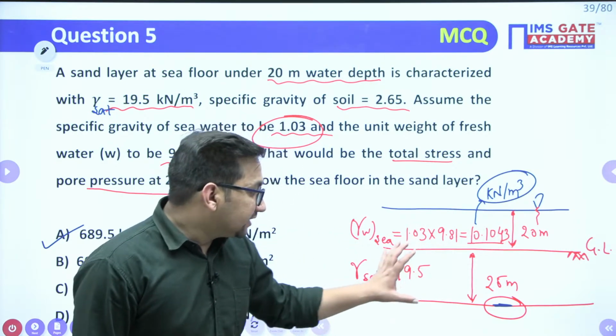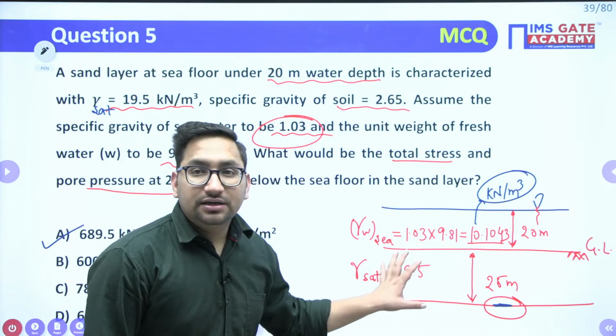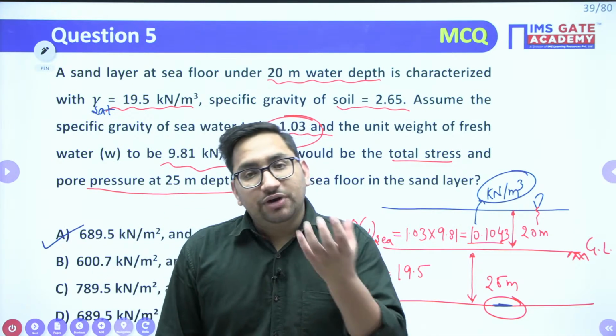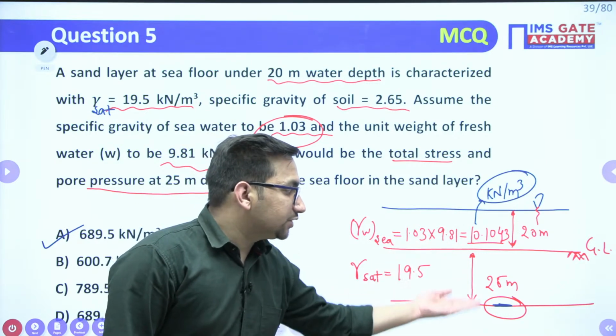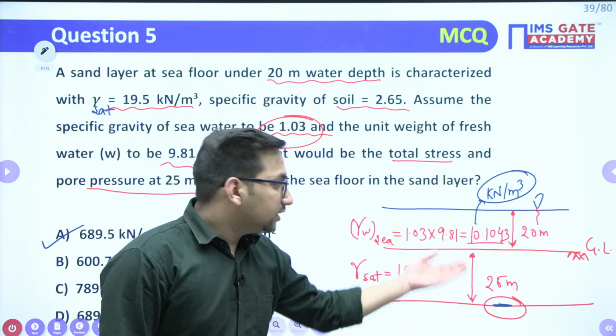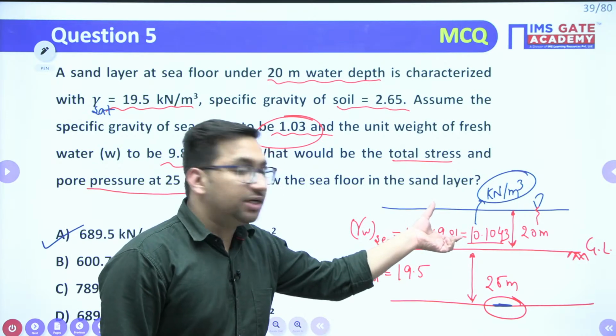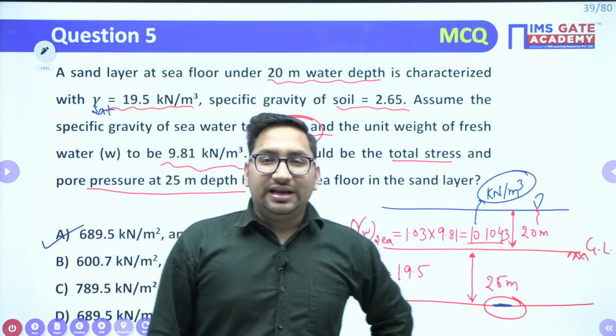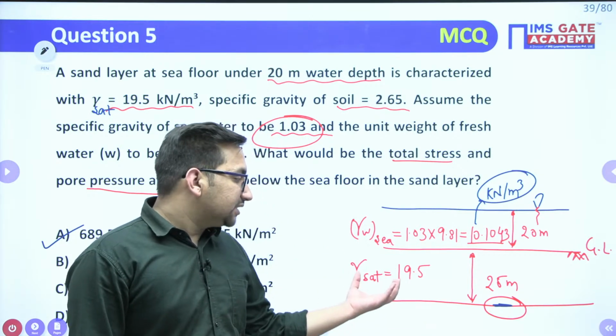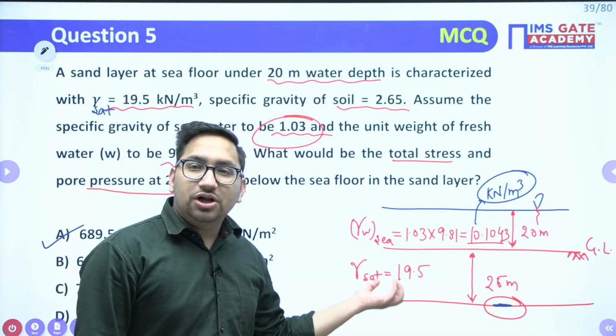Okay, try to see when I am taking gamma saturated. In that gamma saturated, weight of solids and weight of water I have already considered, right, for this 25 meter. The only thing I have to take is for this 20 meter now. Is that clear, Prashant?